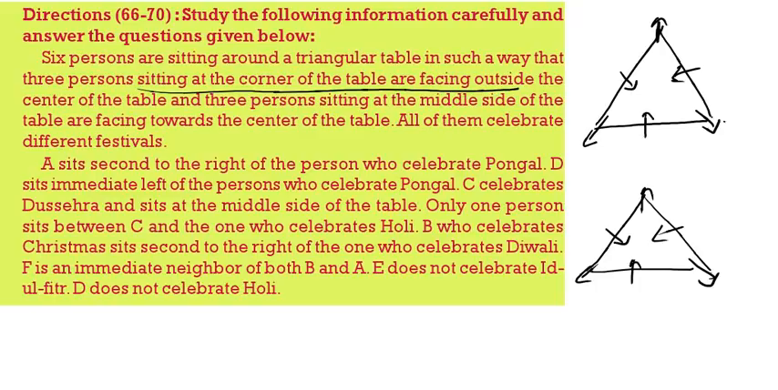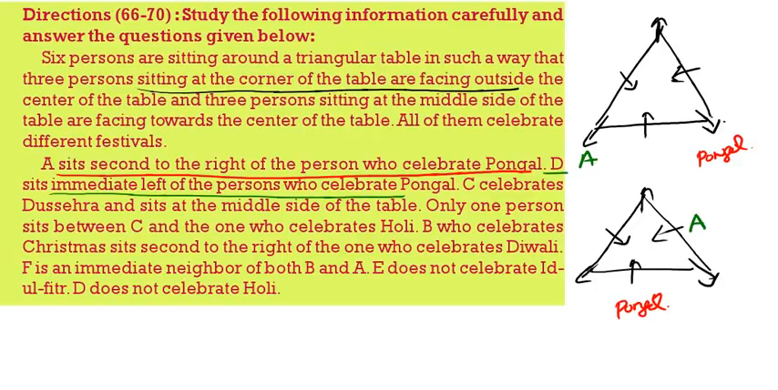Now start the puzzle. A sits second to the right of the person who celebrates Pongal. Here we don't know who takes Pongal. In the second case, in the middle I am taking Pongal. A is sitting second to the right of Pongal, that means A is sitting second to the left of Pongal. Here A is sitting second to the right of Pongal. Then D is on the immediate left of the one who celebrates Pongal. So here we will get D here.